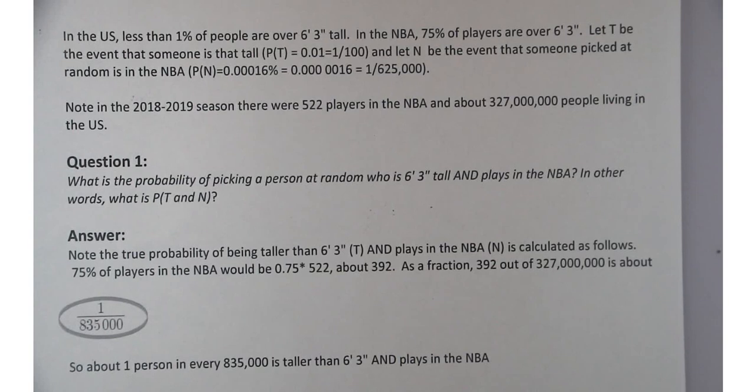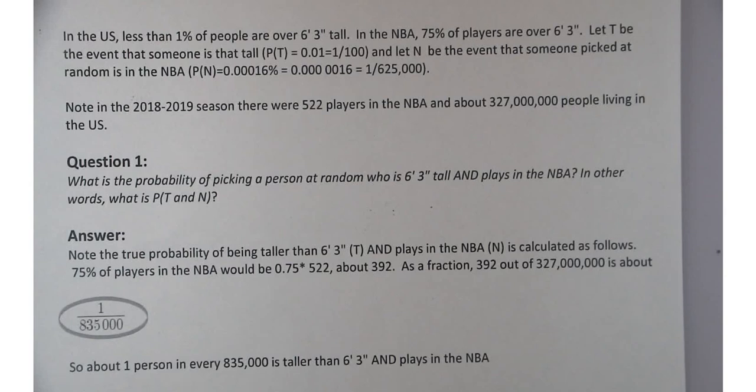So a quick little problem to illustrate something that goes wrong with a lot of people in their calculations. Let's look at the United States, and we're going to go back a couple years ago to look at the population. About 1% of the population in the United States is 6'3" or taller. But in the NBA, 75% of the NBA players are taller than 6'3".